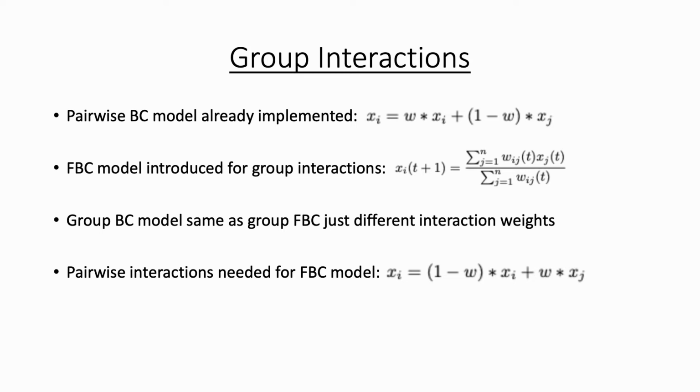This was simply achieved by flipping the weights of the pairwise BC equation, as the weights are always appropriate on the other bettor through the fuzzy logic system.